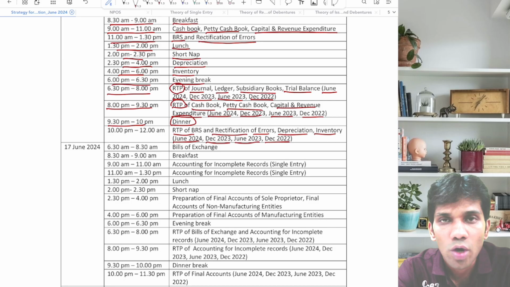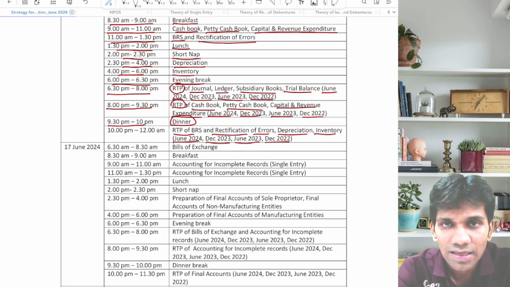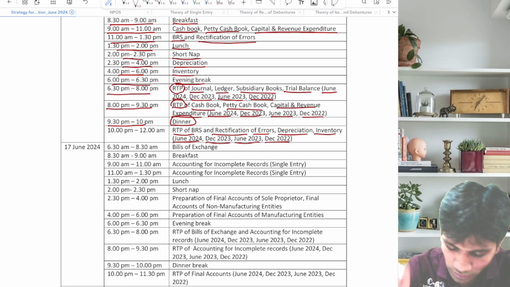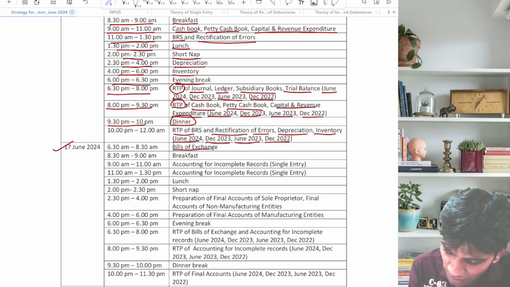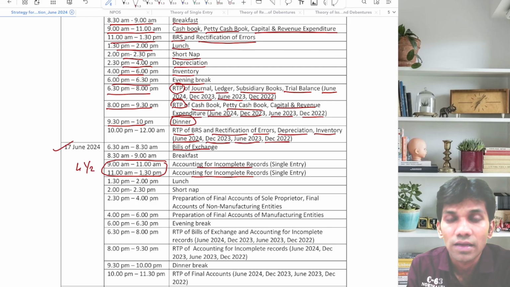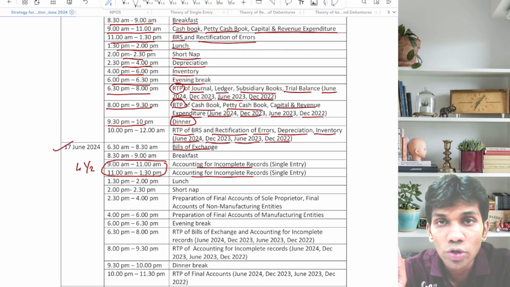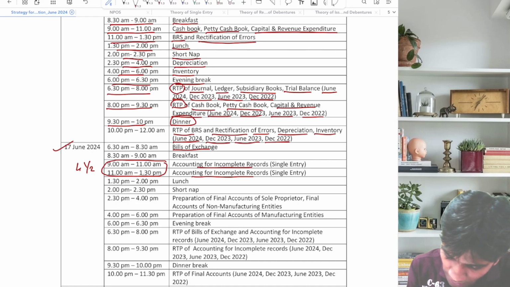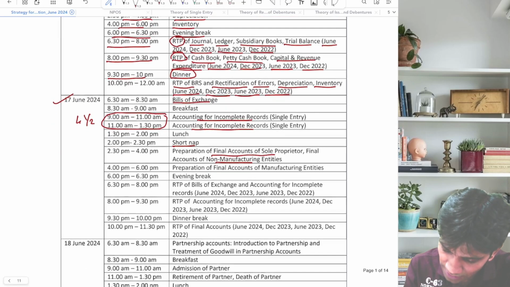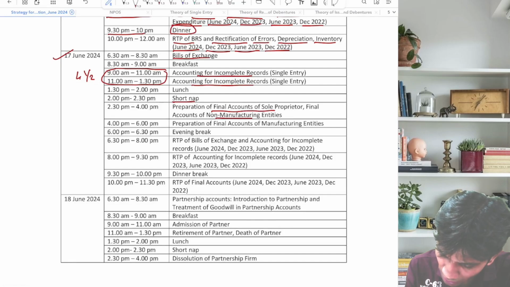I hope guys you are very clear what is the strategy laid by me on day number 1. Same way we will go with June 17, same schedule, but the chapters will be bill of exchange and incomplete records. Guys, I have kept sufficient time, that is 4.5 hours, to revise single entry. One thing I would like to suggest, go through the closing procedure very properly while doing the single entry system. Again you will have a lunch break, short nap, then final accounts of manufacturers and sole proprietors, then the RTPs of the topics which you have studied during the day.